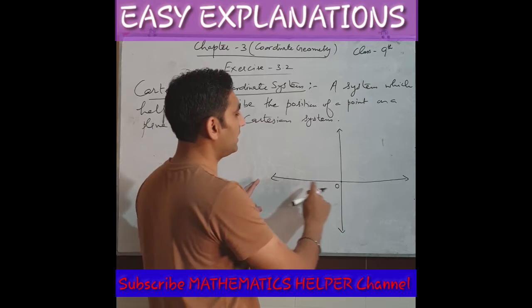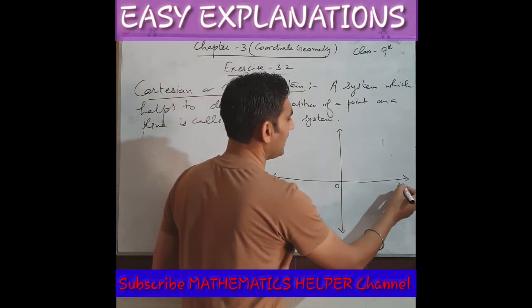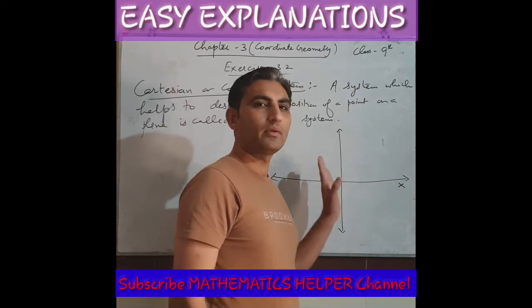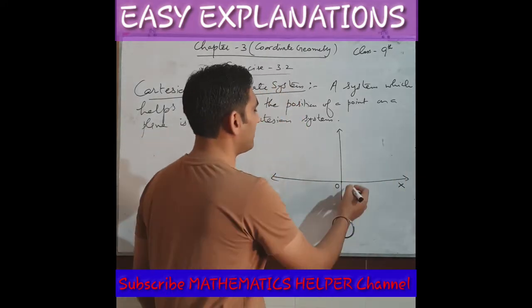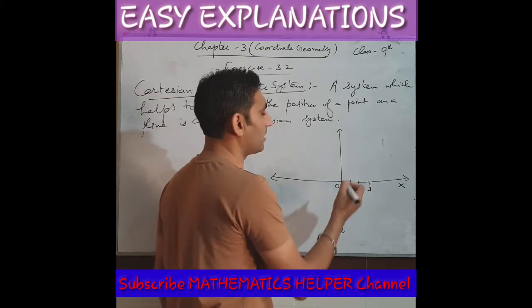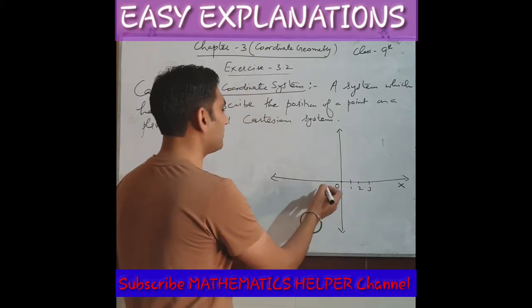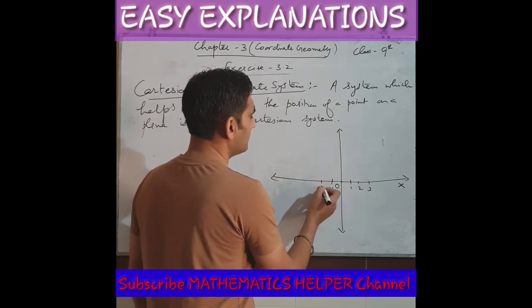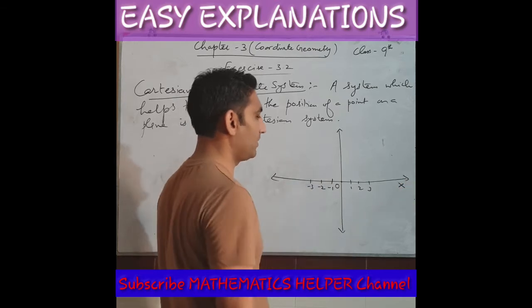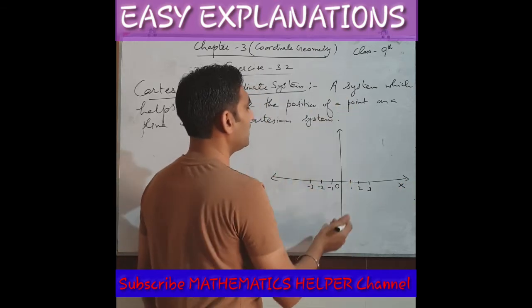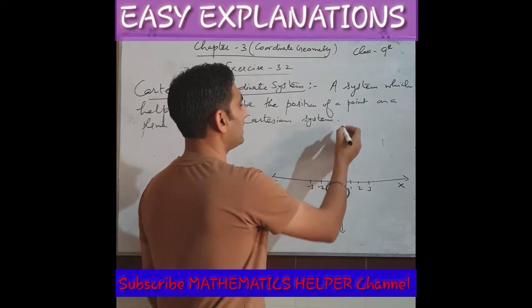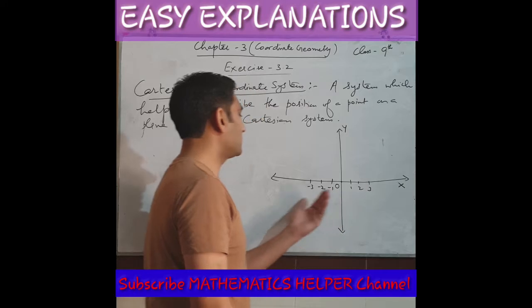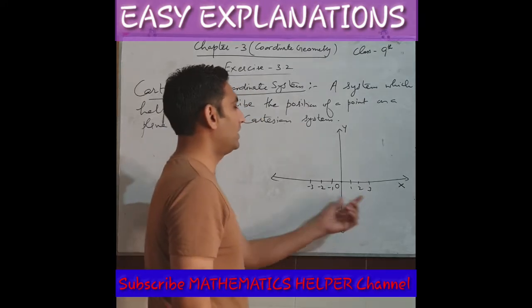This horizontal line is called the x-axis. To the right of this O, or origin, we mark positive values, for example 1, 2, 3. And on the left side of the origin, we mark negative values by leaving the same gap. And this vertical line is called the y-axis.